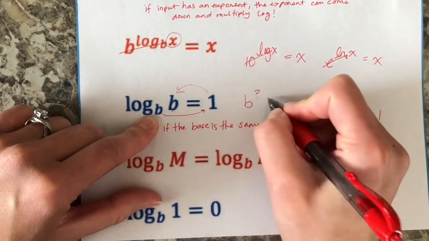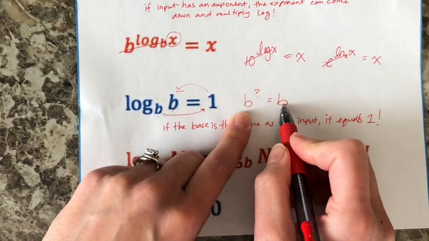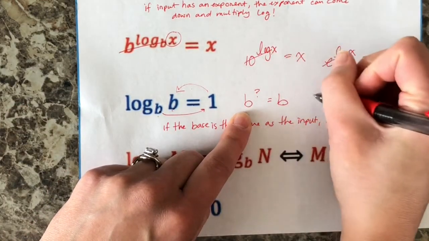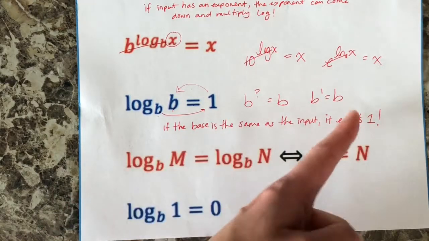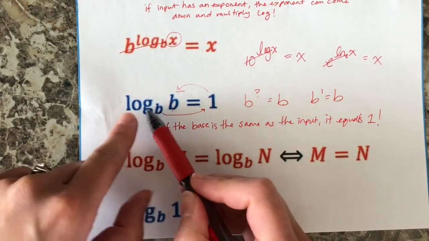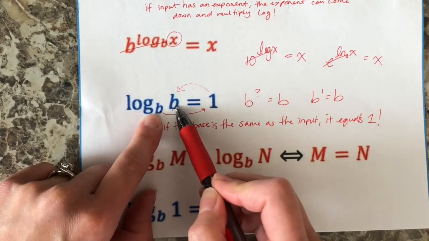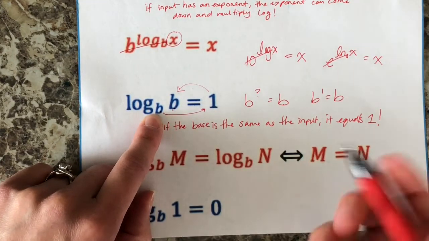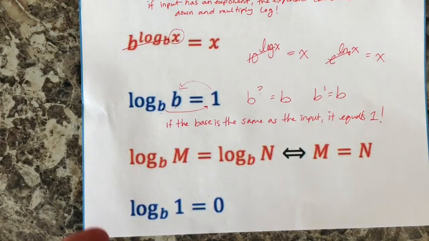So what exponent does this need in order to equal itself? Well, an exponent of 1, because b to the power of 1 is b, right? So any log or natural log that the base is the same as the input has to equal 1 because of what a logarithm is.